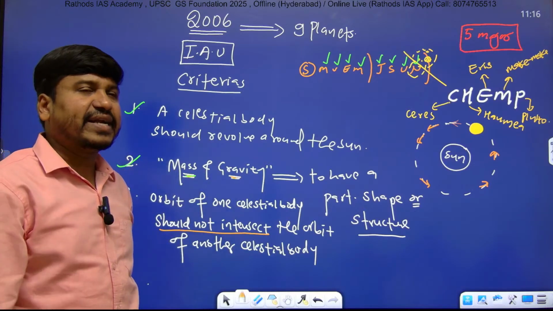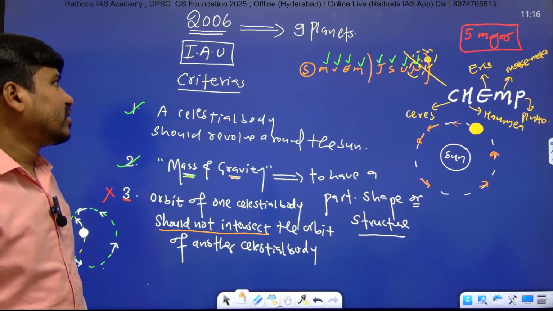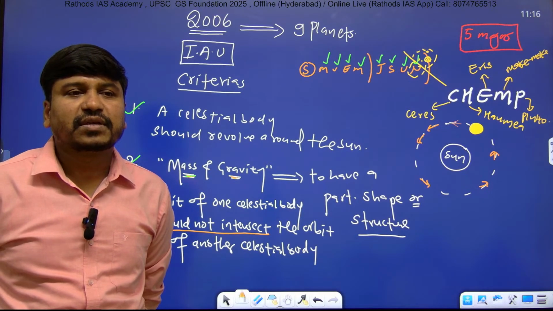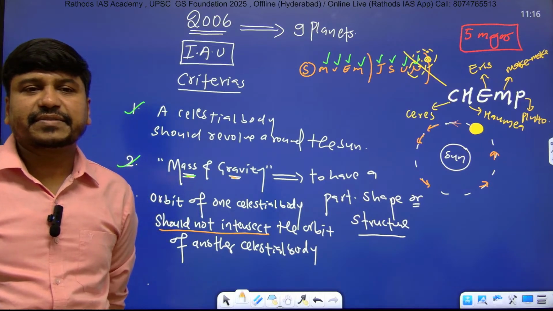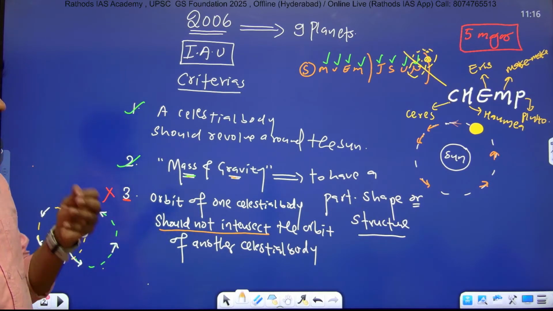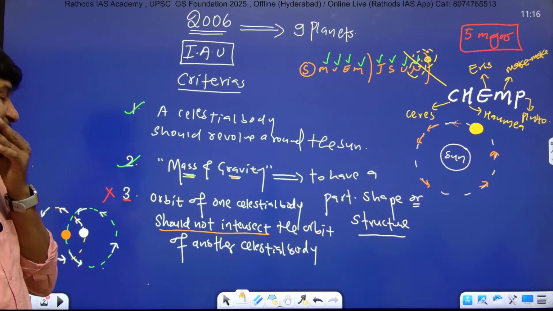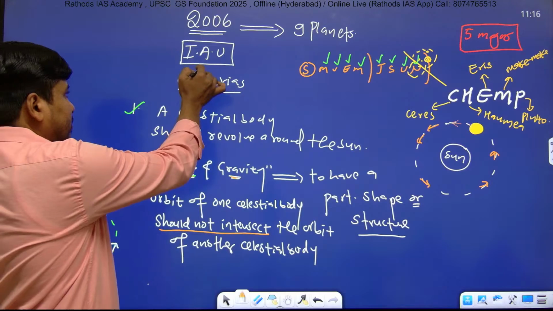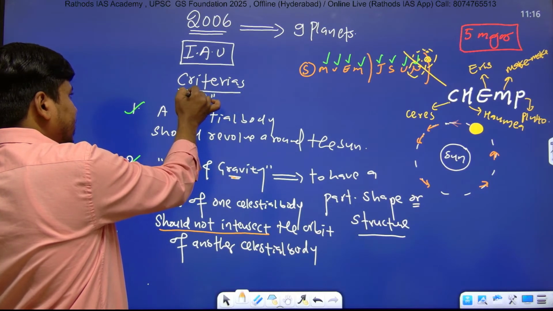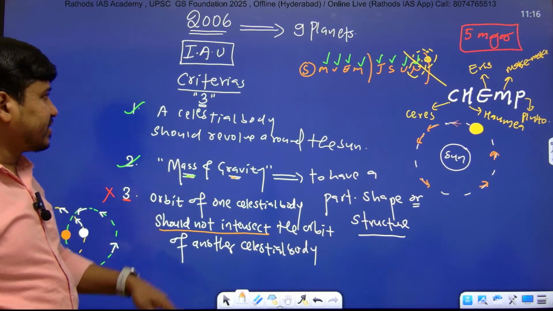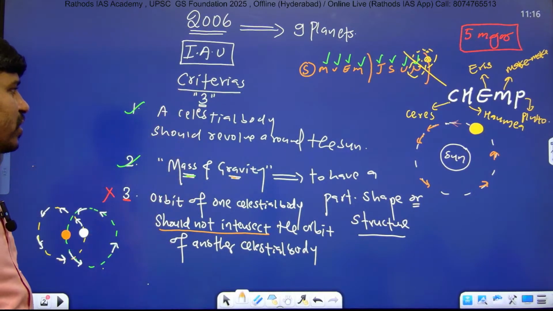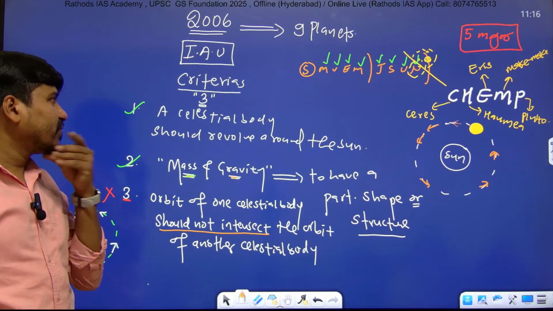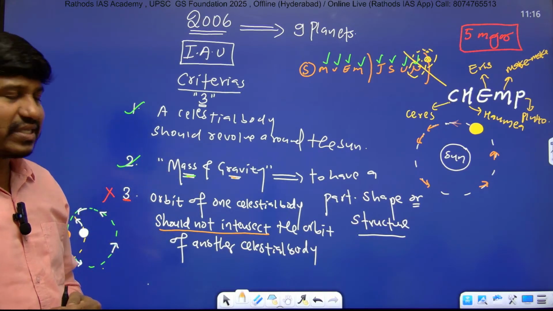Next point, put the heading: criteria for planets. Write down. Here there are 3 criteria. The first one is that a celestial body should revolve around the sun.